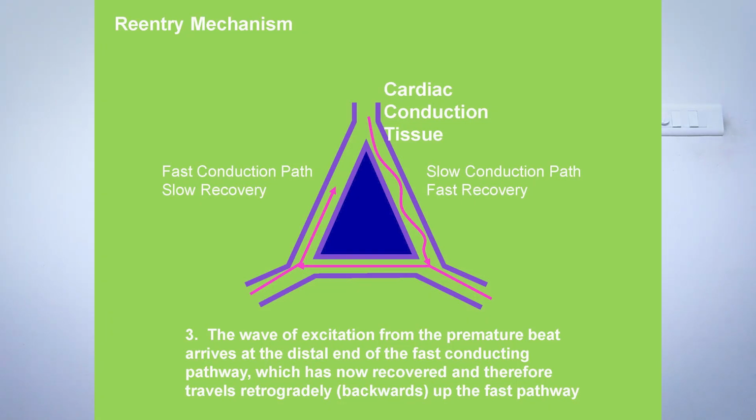Now observe the second diagram. Again, you can see the slow conduction pathway and fast conduction pathway. In the slow conduction pathway there is fast recovery, and in the fast conduction pathway there is slow recovery. So the wave of excitation from the premature beat arises at the distal end of the fast conducting pathway, which has now recovered and therefore travels retrogradely. That means backward travel up the fast pathway. See the slow conduction wave going back to the fast conduction pathway.